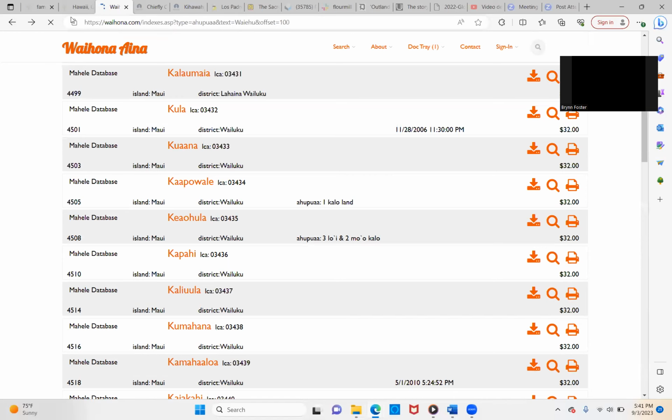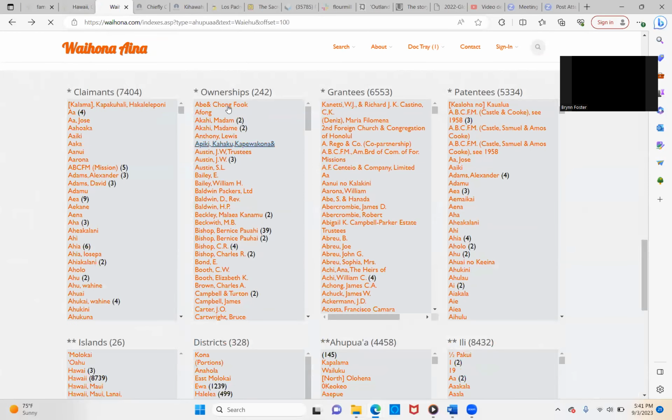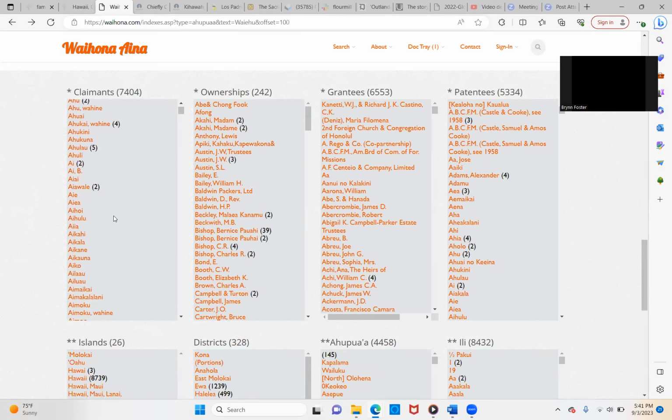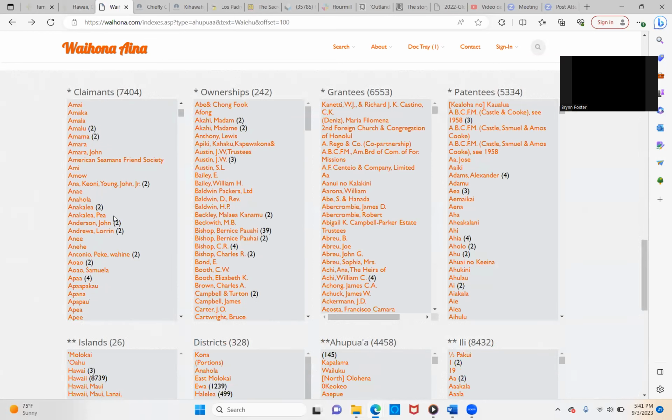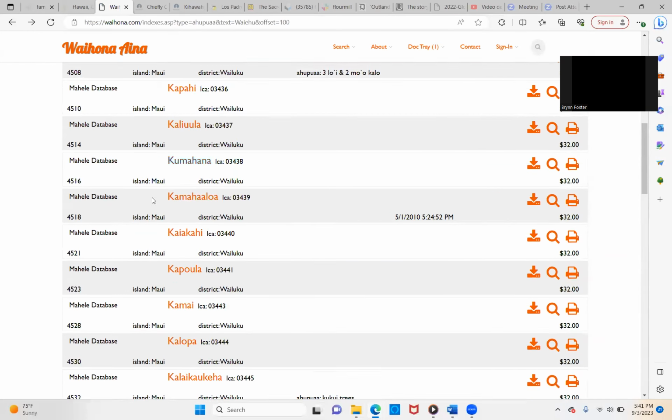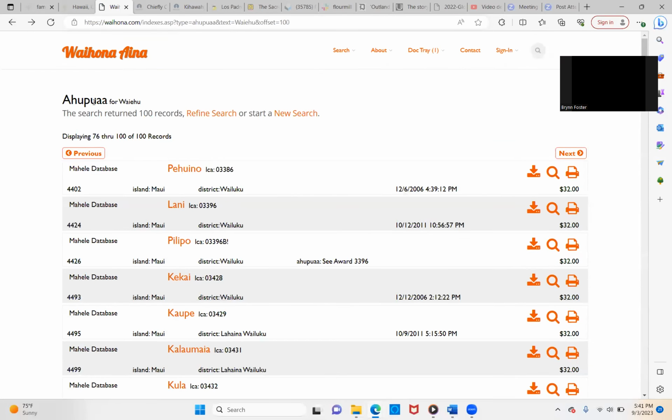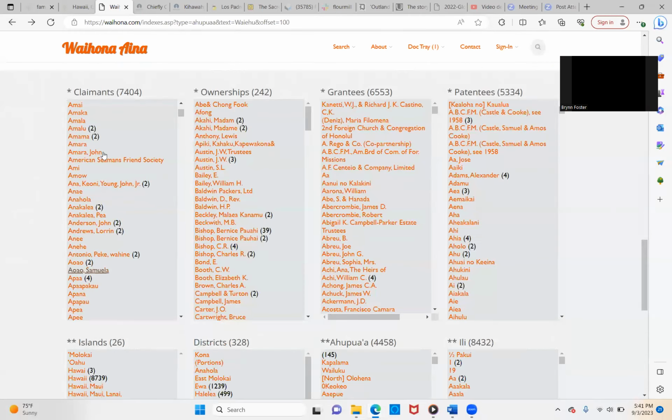So this is an example where you can look here where it says the claimants. You can look at names, and there are a lot more Hawaiian names here. You have to go into where you're going to look in the Ahupua'a, say for Waiahu, and then look down at the bottom where it says the claimants. There were 7,400 claimants.